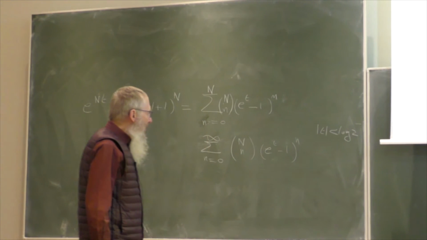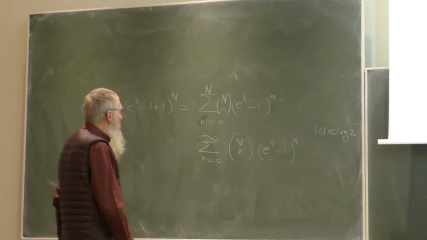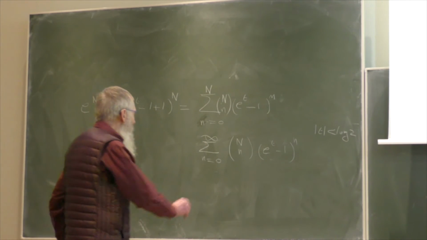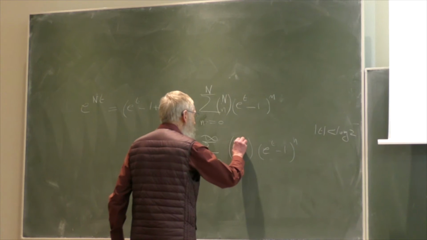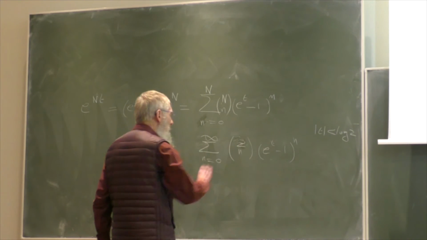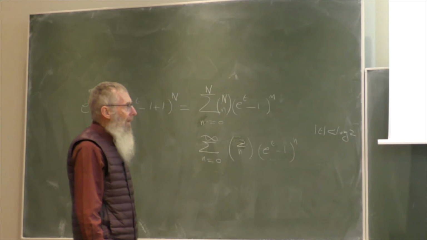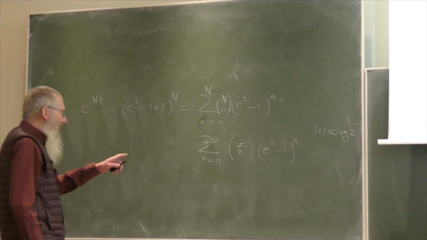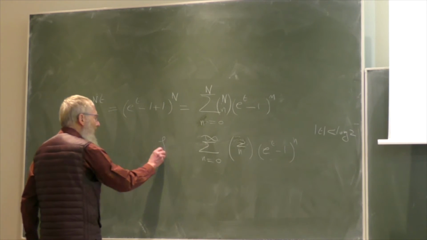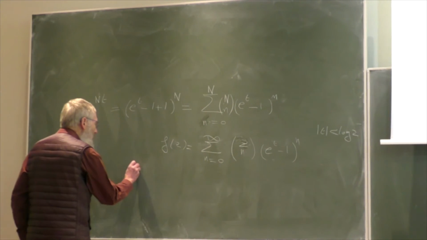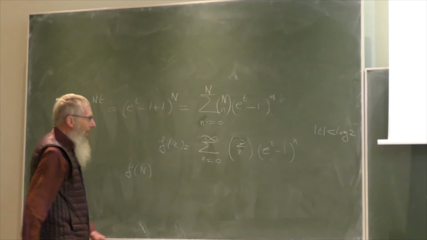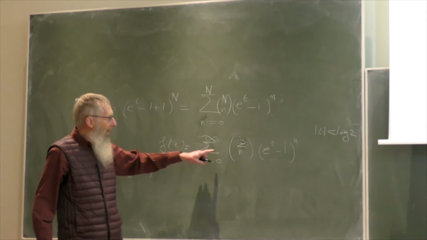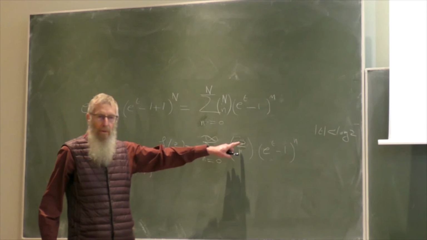If you look at this function as a function of t, this will be z. We have a function of two variables, z and t. And if you look at this function for z equal to capital N, f of capital N, you have the sum which is above, because all the terms which are greater than N will give 0 here.